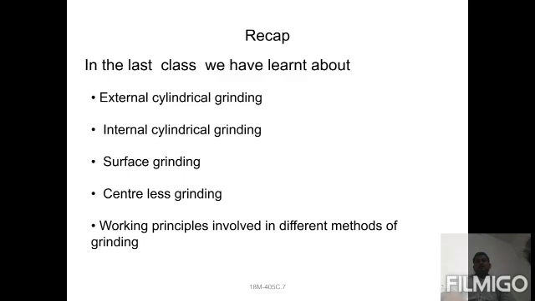Second, the internal surface grinding machine. Internal surface grinding machines are used only for producing internal surfaces, in round circular objects, holes or boring, or any other round circular objects, internally, not for the external. These are for producing internal cylindrical surfaces.